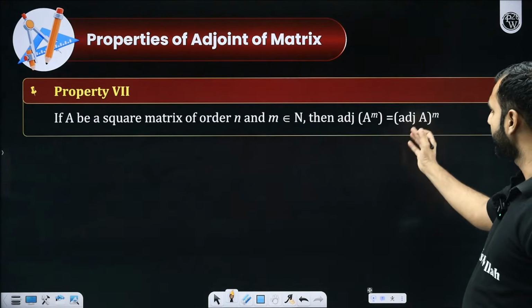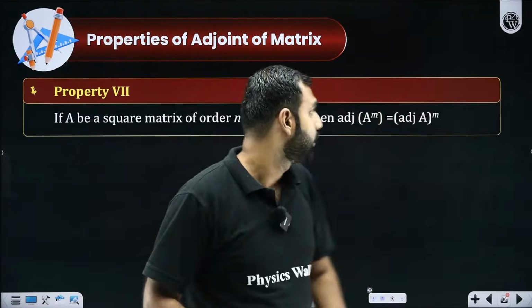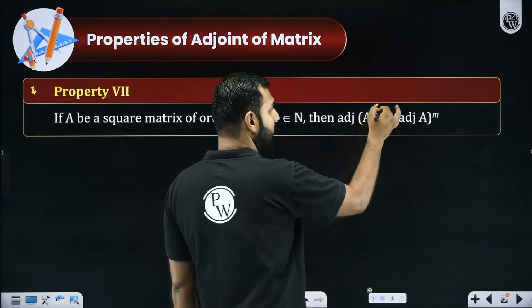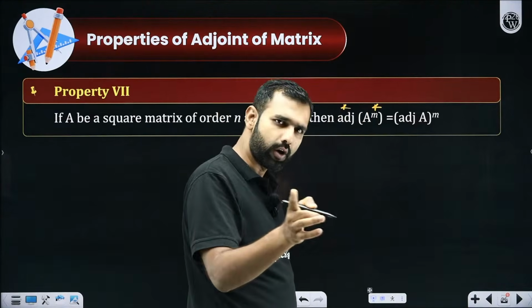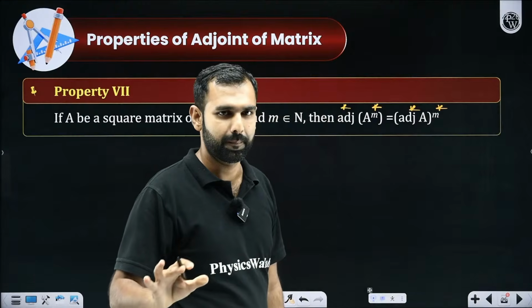With that, let me move towards the next property. This I think we have already covered. Power and adjoint can be swapped as we do in transpose. So A is raised to a certain power and then you take its adjoint, or you take its adjoint and then you raise it to a certain power. It is always the same.